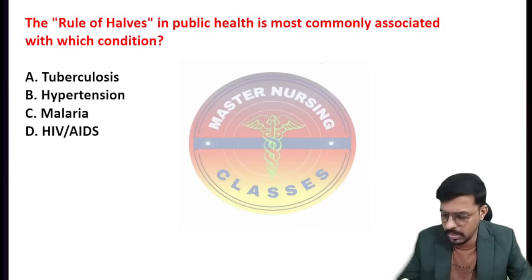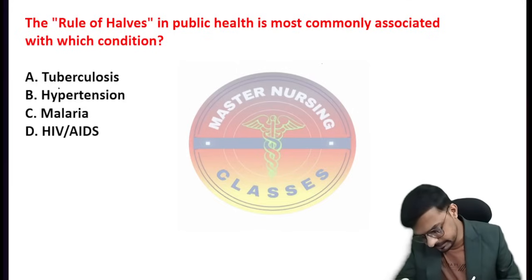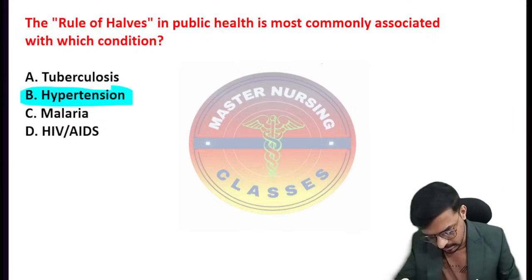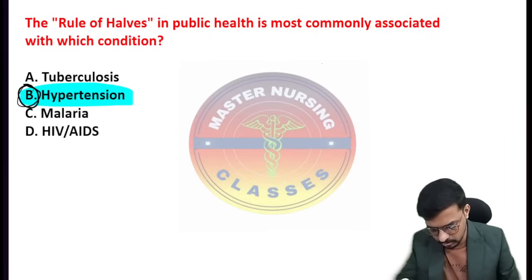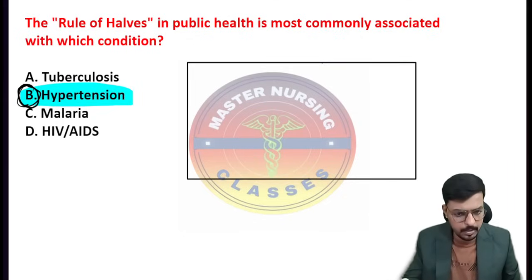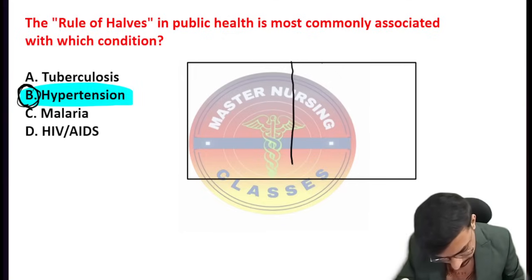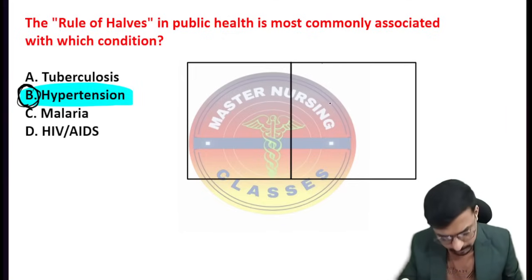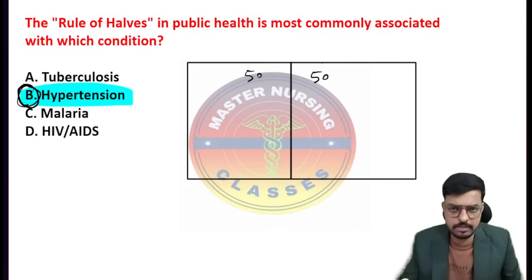Yes. Well done, beta. Well done. So the rule of halves is used in the case of hypertension. What is the meaning of this rule of halves? I will explain, don't worry. The rule of halves is a very simple concept. Consider this is the entire population, 100%. In this population, 50% of the people will be diagnosed with hypertension, and 50% will remain undiagnosed. So 50% of people are affected, and of those, only 50% are diagnosed and the remaining 50% are undiagnosed.